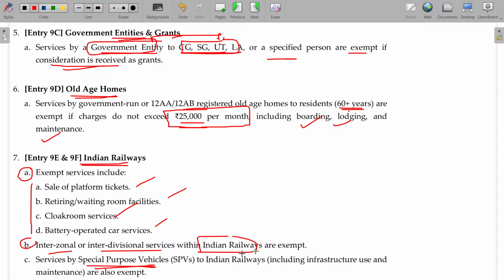Special purpose vehicles to Indian Railways, okay. Any SPV is also exempted. Special purpose vehicle is nothing but issuing debentures or bonds, okay. Out of the amount that remains unutilized in Indian Railways.